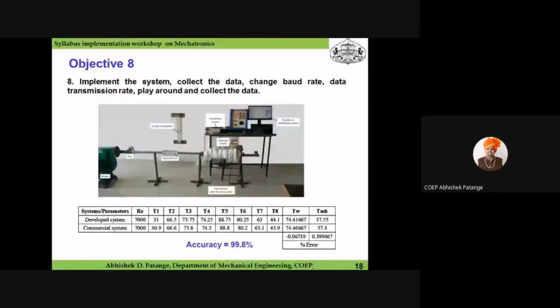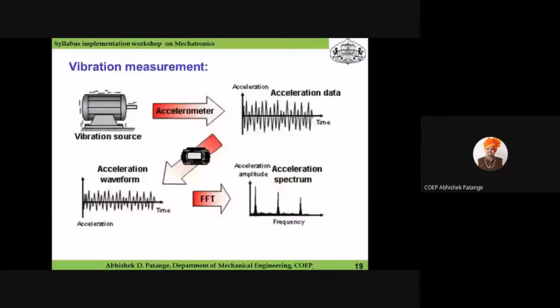You can go to next slide. So this is how you can implement your system for a particular application. So this was about temperature measurement. Now I am going to explain the vibration measurement. If you see here the electrical motor, this is the source of vibration. The reason may be misalignment in the shaft, or failure in the bearing, or anything else. If I want to measure this particular vibration, I can use an accelerometer as the sensor.